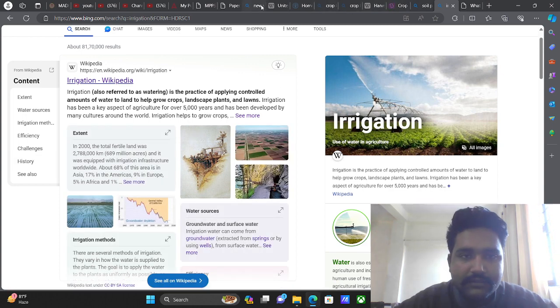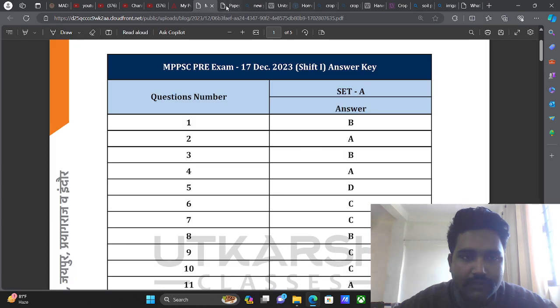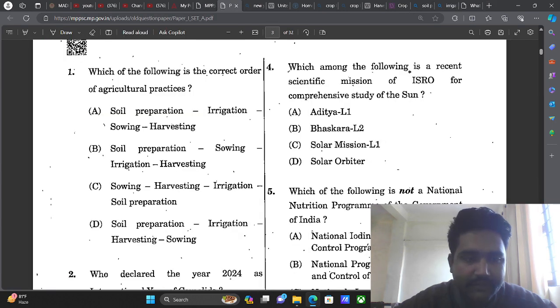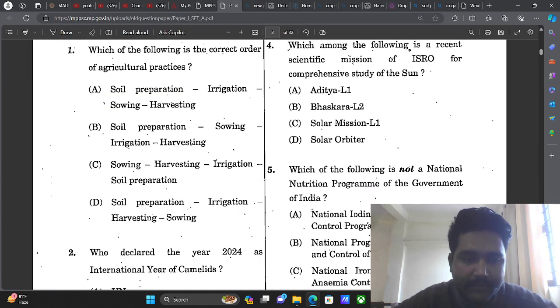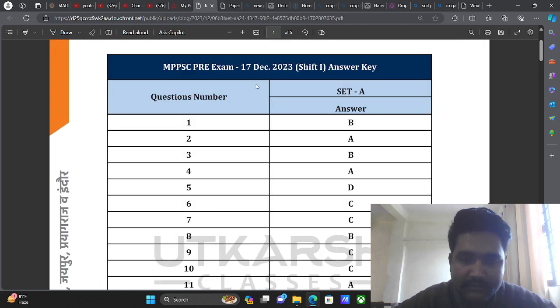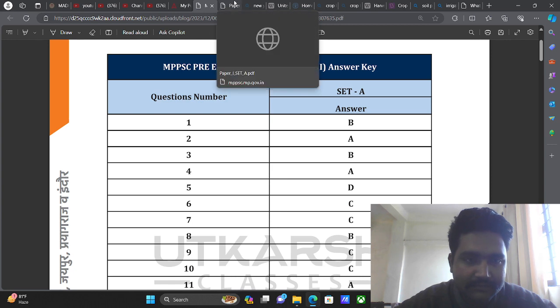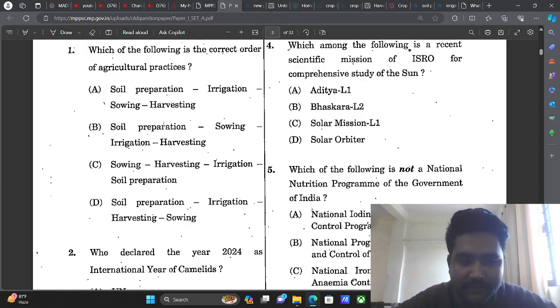Let us move forward to the question again. The right answer is option B, as we can see here also. The first question's answer is B. Basically, soil preparation, where we prepare the soil, sowing, where we sow the seeds on the soil, and then irrigating, where we provide a limited amount of water to that soil so that the seed gets an environment to grow, right?